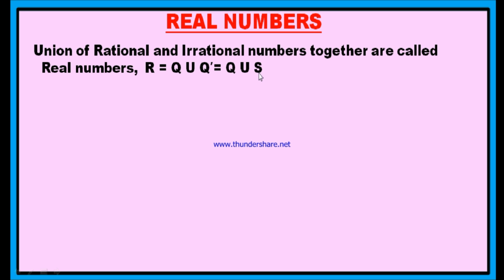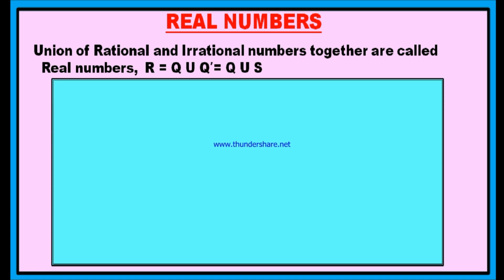S is used to represent irrational numbers, Q dash is also used to represent irrational numbers, whereas Q is used to represent rational numbers. Therefore, the union of both rational and irrational numbers is called the set of real numbers.